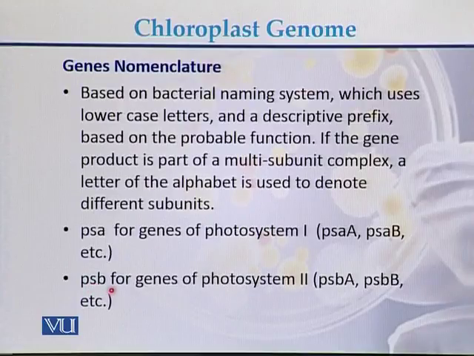So psb genes are all those involved with photosystem 2. Here the examples are psbA, suppose gene number 1, and psbB, gene number 2. So there is a specific nomenclature system for naming the genes present on the chloroplast genome. These are the two examples.